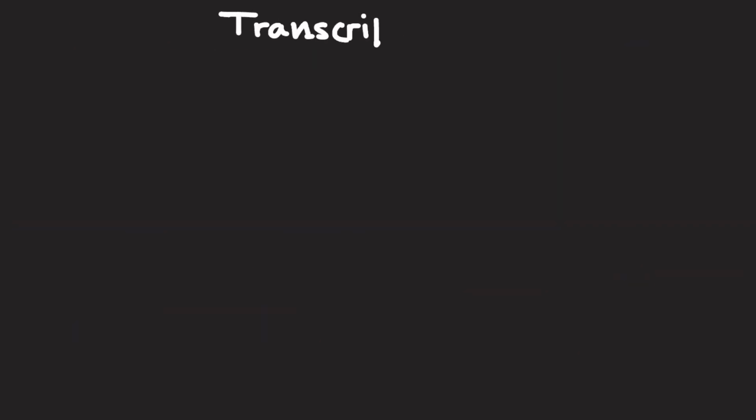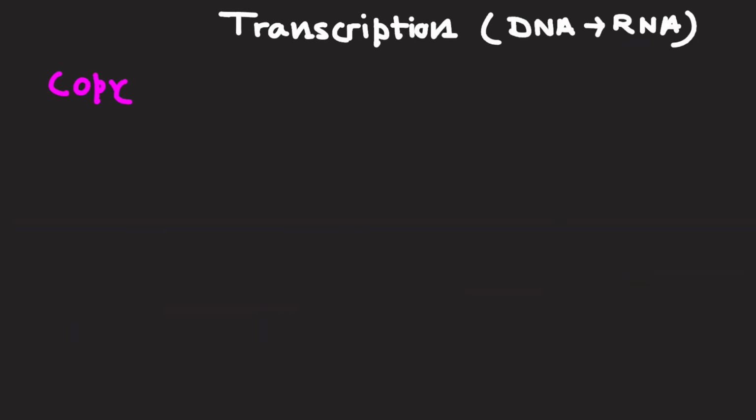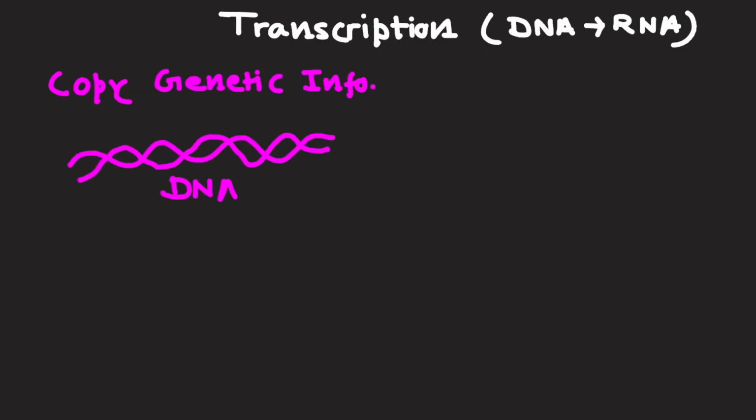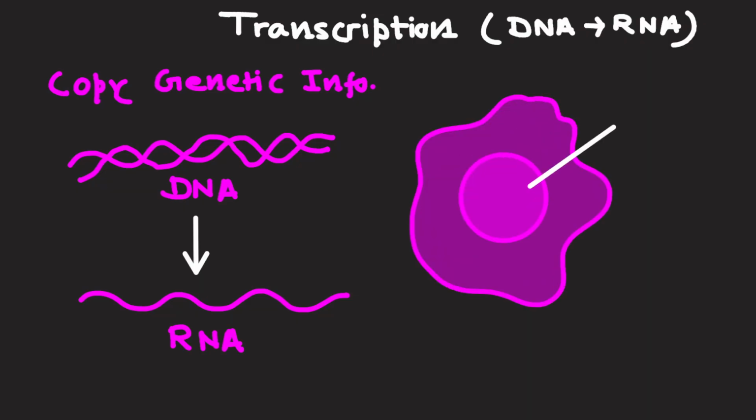Step 1. Transcription, DNA to RNA. Transcription is the process of copying genetic information from DNA into RNA. It takes place in the nucleus of eukaryotic cells.